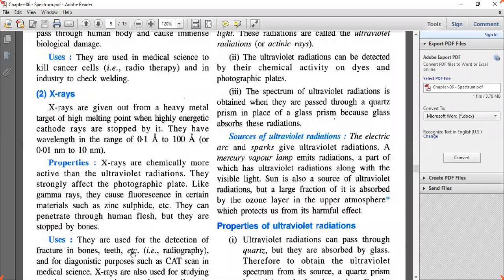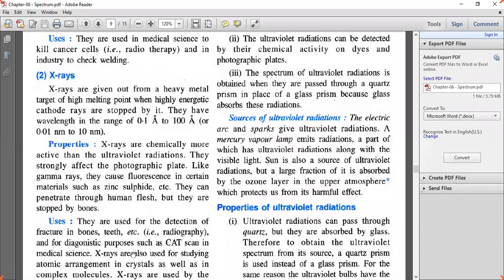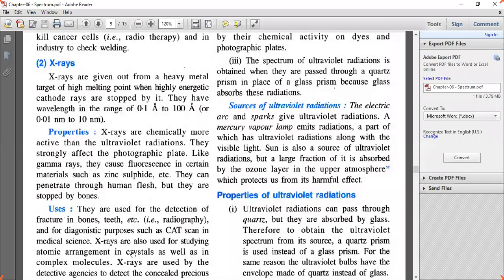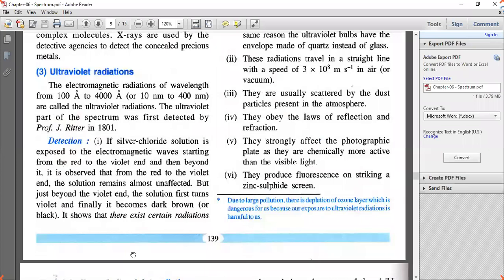Next, see. The wavelength range is 0.1 angstrom to 100 angstrom, that is nothing but 0.01 nanometer to 100 nanometer. Next comes ultraviolet radiation. We will discuss ultraviolet radiation in detail. See, the electromagnetic radiations of wavelength 100 angstrom to 4000 angstrom are called ultraviolet radiations.